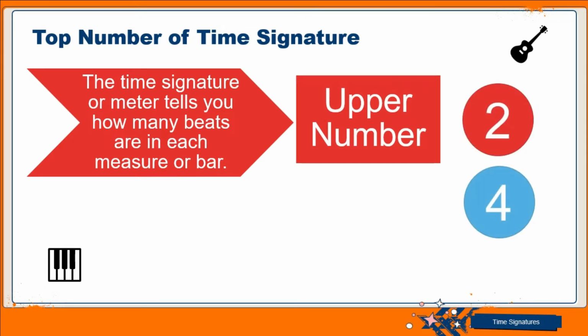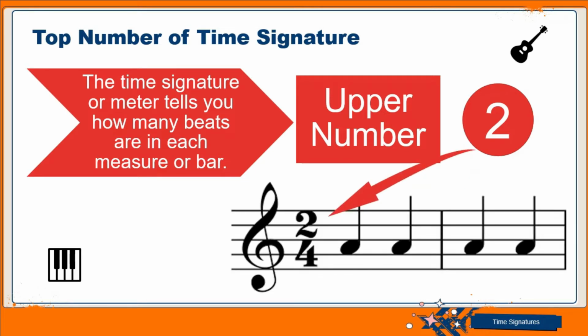So in the above example, we have this 2/4 time. What this means is that the top number is 2, and the 4 is the bottom number. So with that 2 there, that means we have 2 beats in each measure of that particular song. Now if it's a 3/4 time, that will be 3 beats also. Like you have it here, we have 2 beats in each measure because 2 is on top, and thereafter you can always count every measure of that song. If you add up all the notes, the value of the notes is going to give us 2 beats.